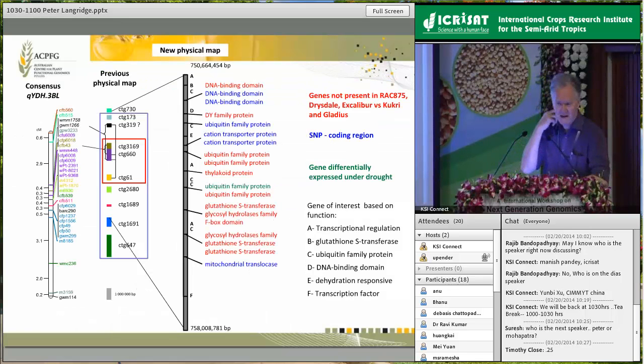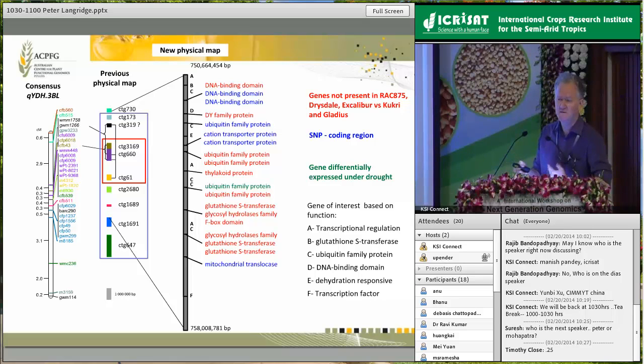I thought maybe the easiest way to illustrate that is with an example again. This is going back to that 3B locus I showed you before, that curious one that was switching effect depending upon whether it was drought alone or drought plus heat. What's quite nice about this region is that chromosome 3B in wheat has now been fully sequenced. Well, fully sequenced in that there are still a few gaps, but it's not too bad, by the group in Clermont-Ferrand and INRA. And so we could then look at our region in a lot of detail.